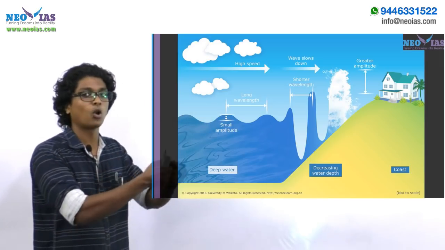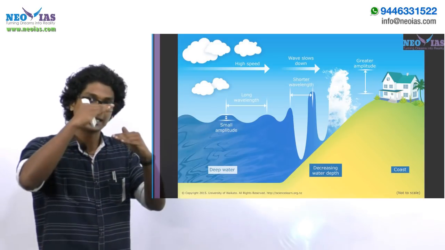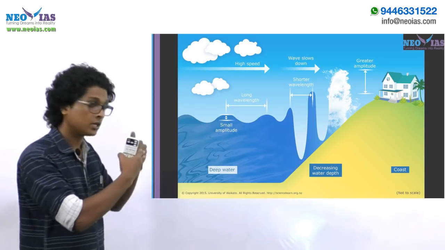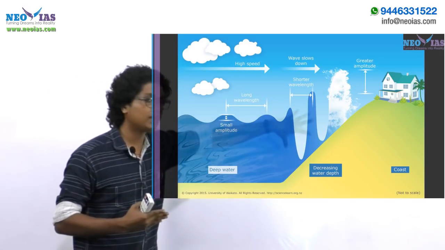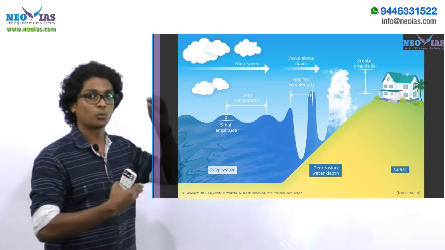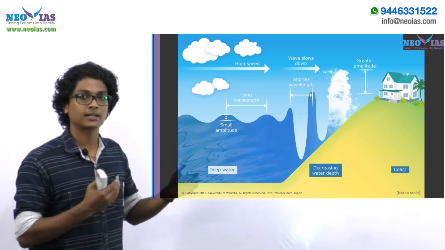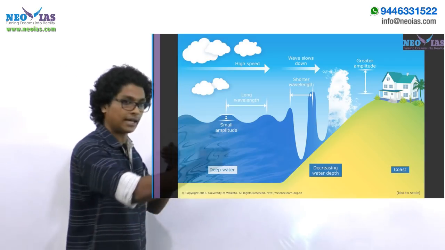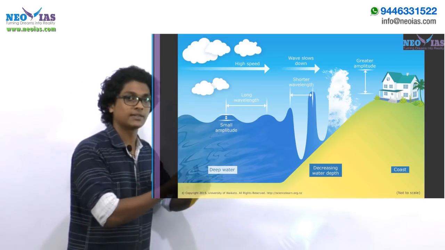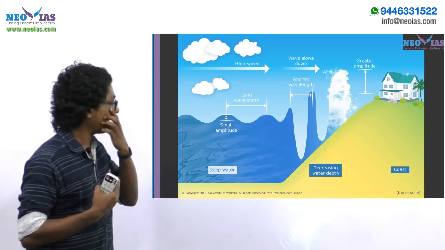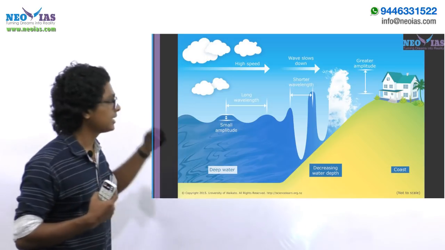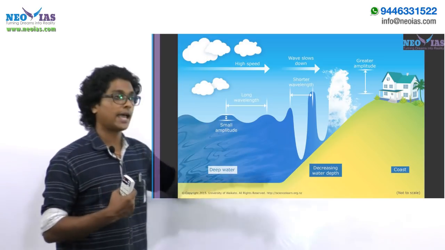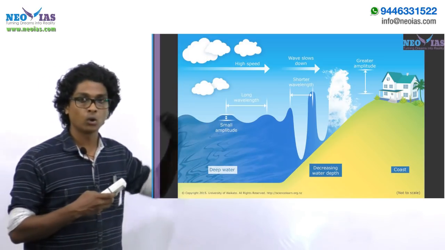In deep sea, their wavelength is very long and wave height is very small. But when they reach the coastal regions, they get stacked up, so their wavelength is getting reduced. To maintain energy as a constant, the conservation of energy, as the wavelength decreases, the wave height will start to increase. And this is why in coastal areas the height of the tsunami waves increases, and in deep sea they go unnoticed.